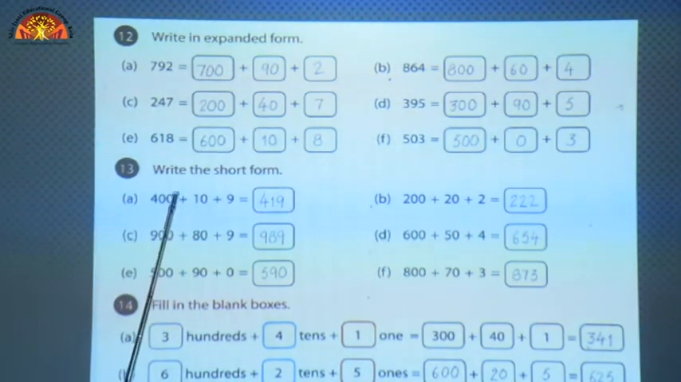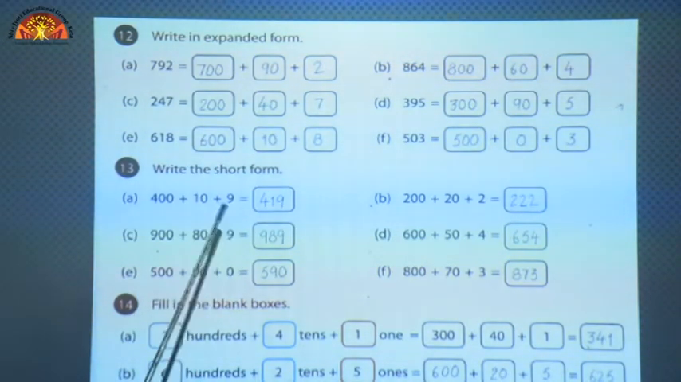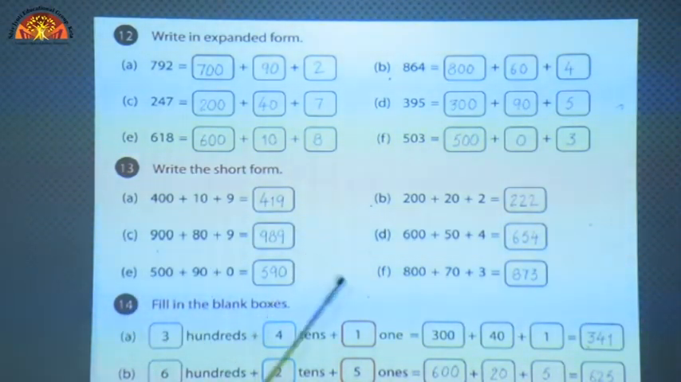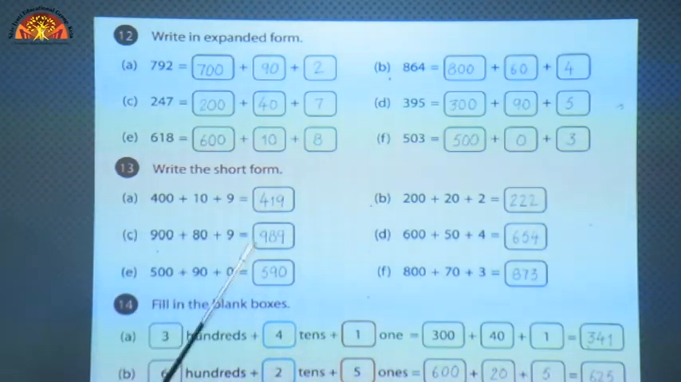Question number 13, write the short form. Here the number is given in expanded form and you have to write the short form of these numbers. Here you have to write the face value of the given numbers.